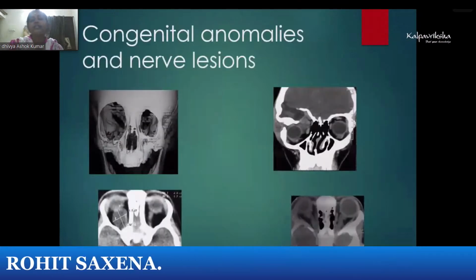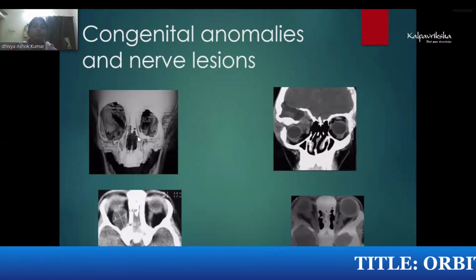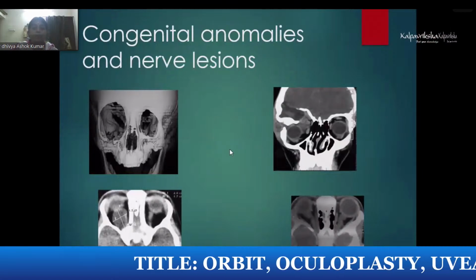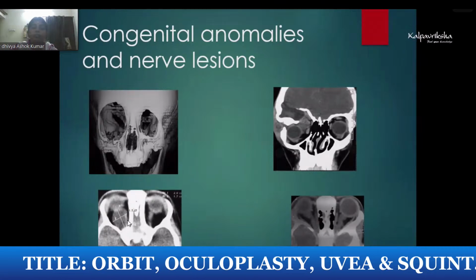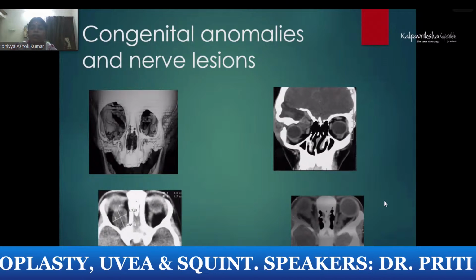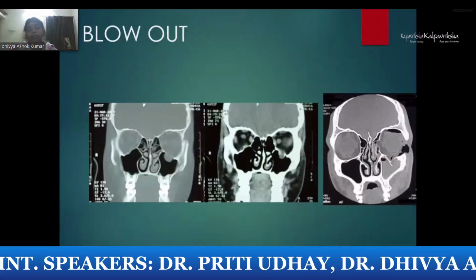So other congenital anomalies like a short socket, or dysplasia of the sphenoid, or an orbital socket that is small because of microphthalmos, can be made out by CT. And you can also see the optic nerve glioma here, or optic nerve meningioma, in evaluation. Blowout fracture is an important CT scan, which can be kept in the exam.